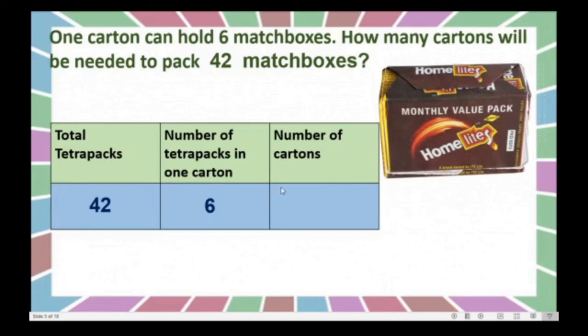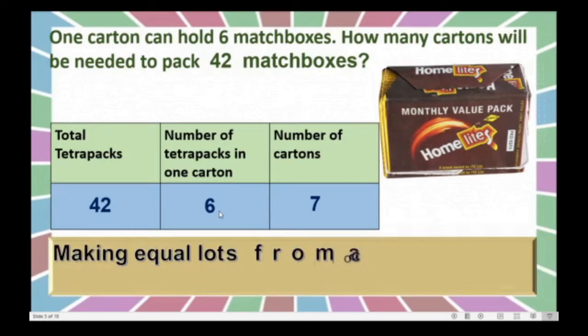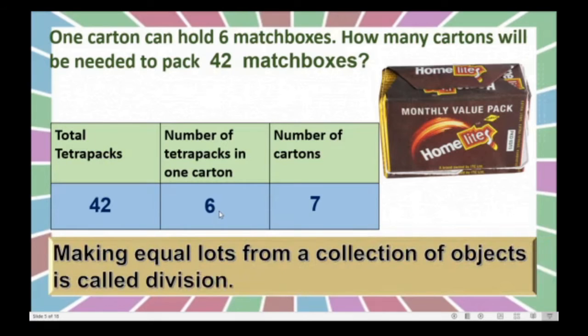Come on, tell me what will be the number of cartons after packing. Yes, 6 7s are 42. So we will get 7 cartons of match boxes, each with 6 match boxes. Right? Again the same thing we can write. Making equal lots from a collection of objects is called division.